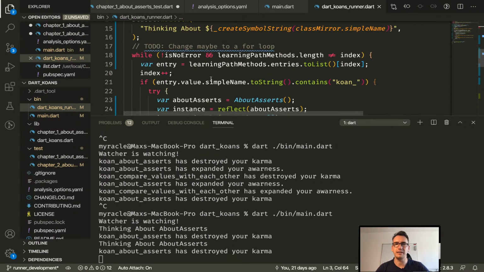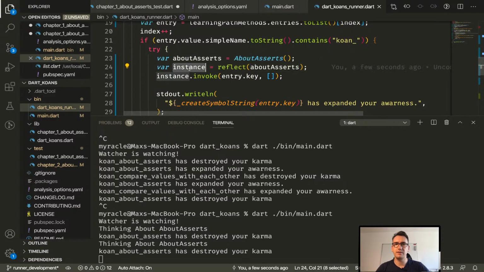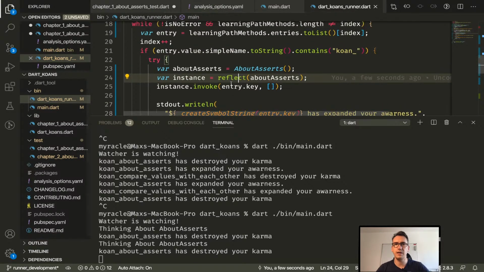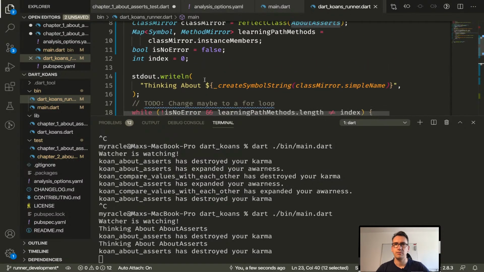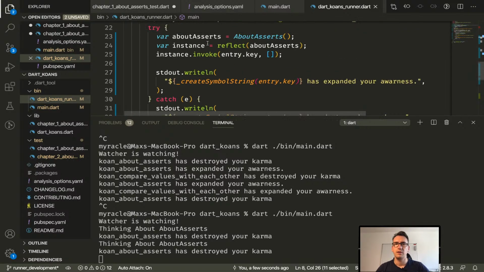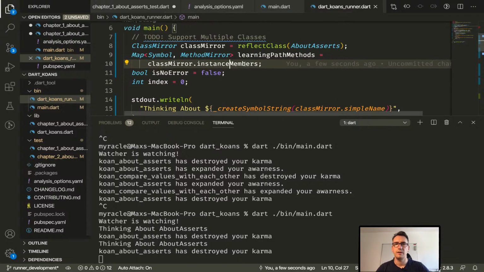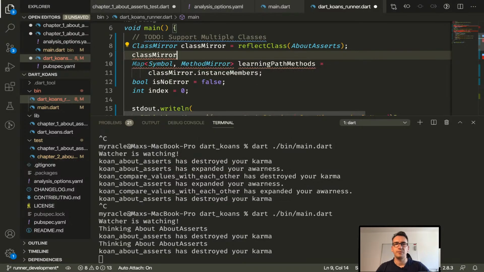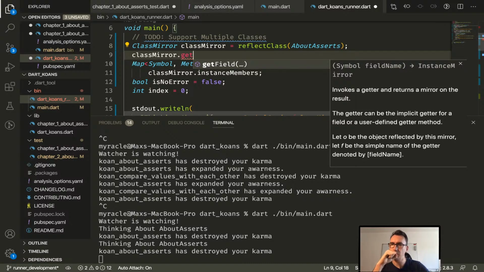And what I wanted to do now is take that knowledge about this about asserts, which we have an instance reflection of, and I don't know, does this reflection contain the static name? I don't know yet. We have here the class mirror and the instance members, and this gives us a method mirror. What do we get else from the class mirror? Do we also have the possibility to get a field? Yes. Invokes a getter, returns a mirror on the result.